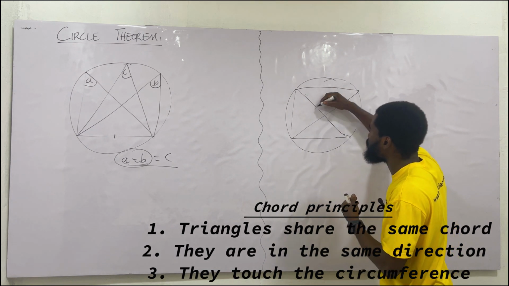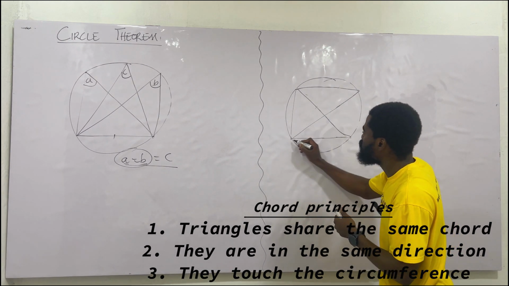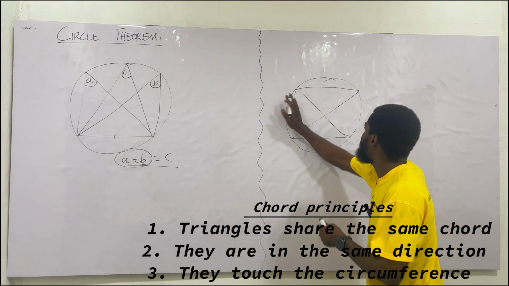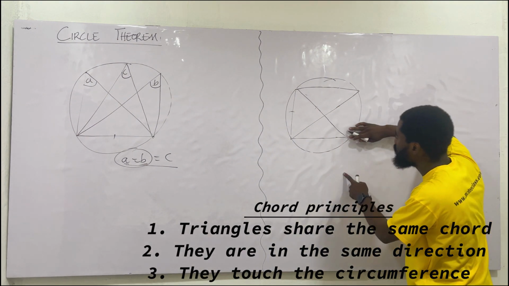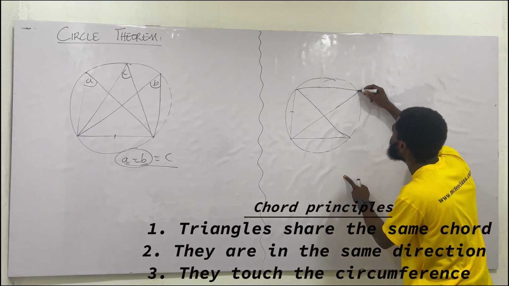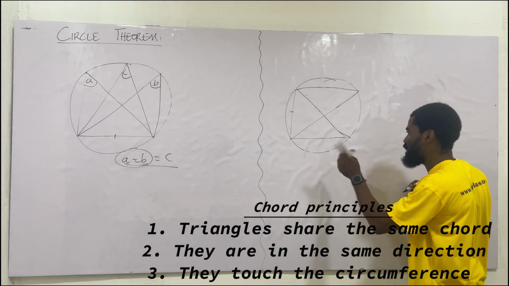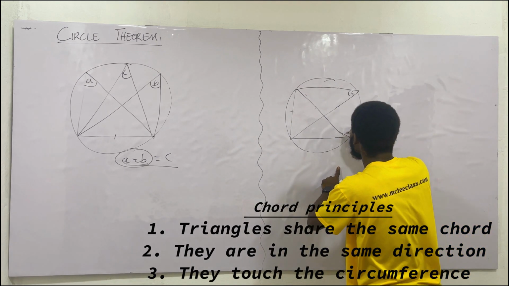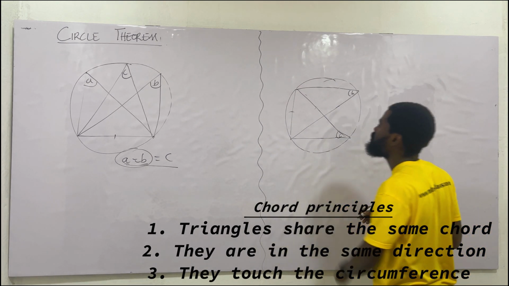Look at this. Look at it very carefully. These are two triangles. From there to there are two triangles. They share a common chord. Now, they are facing the same direction, and since they are facing the same direction, their vertices are also touching this. If they don't touch, it doesn't work. So they must face the same direction. Once they face the same direction, if here is A, there is also what? There is also A.